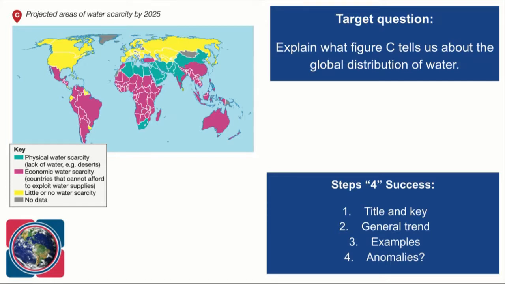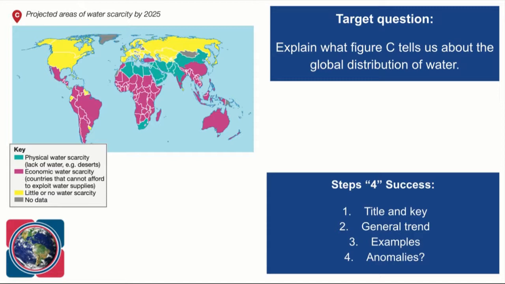I can say that there's little or no water scarcity in the Northern Hemisphere, around the UK and around Europe and North America. I can say that there's lots of economic water scarcity in sub-Saharan Africa, and that there's physical water scarcity in areas where we've got a dry climate, such as the Sahara Desert in the Middle East. Okay, that by and large is describing. I'm just saying what I can see.